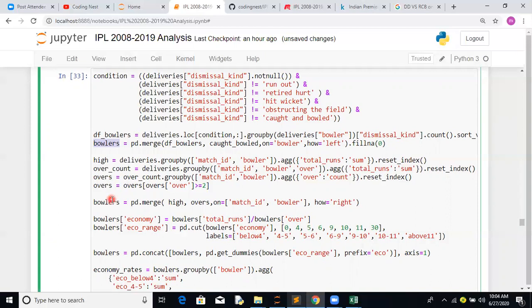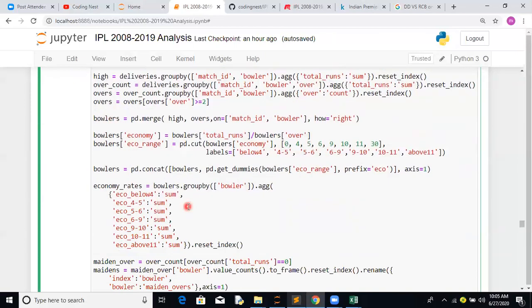Since it is a discrete value, we can create a bin kind of thing. For example, we call it a 3 wicket haul, or a 5 wicket haul. Five wickets is very difficult to get, so we can create that kind of bin. We can also create bins of economy, like maiden over, less than 4 runs, 4 to 6 runs, 6 to 8 runs, greater than 11. That kind of bin structure we are able to create.